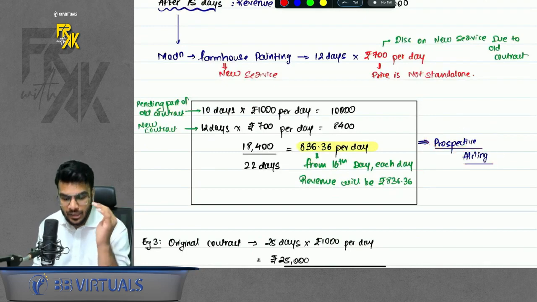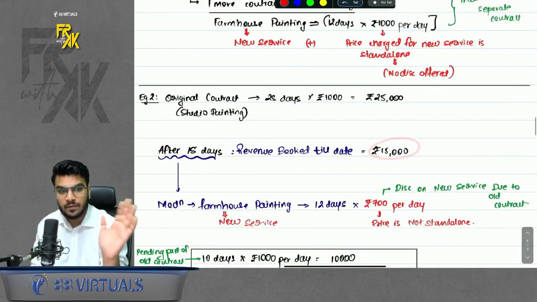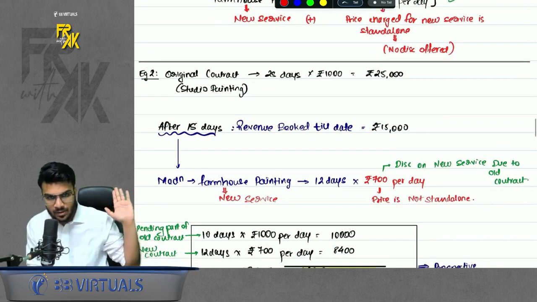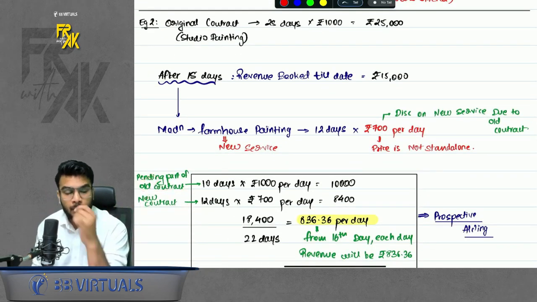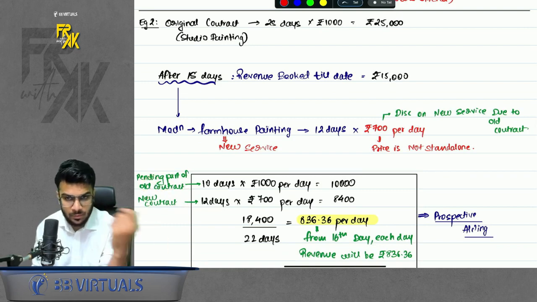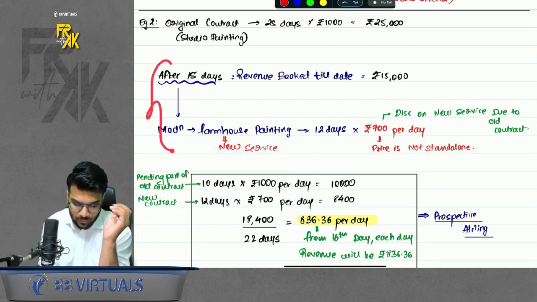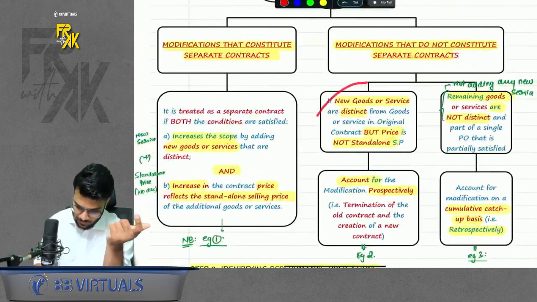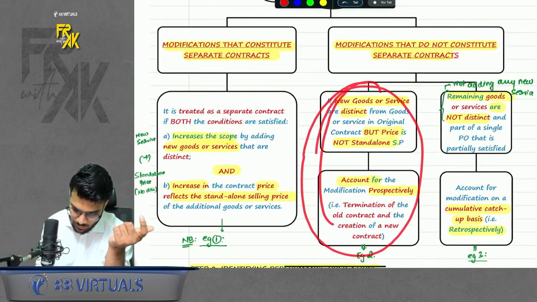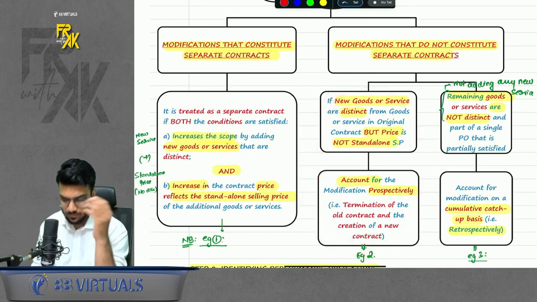Here we did not change the revenue already booked. We said, okay, it is done, once done. Just take the pending part of the old contract and take the new contract. Merge them, compute the average rate per day or per hour depending on the question. When do we do this? When we add a new service, but the price is not standalone. When you add a new distinct goods or service, but the price is not standalone. Okay, next part.